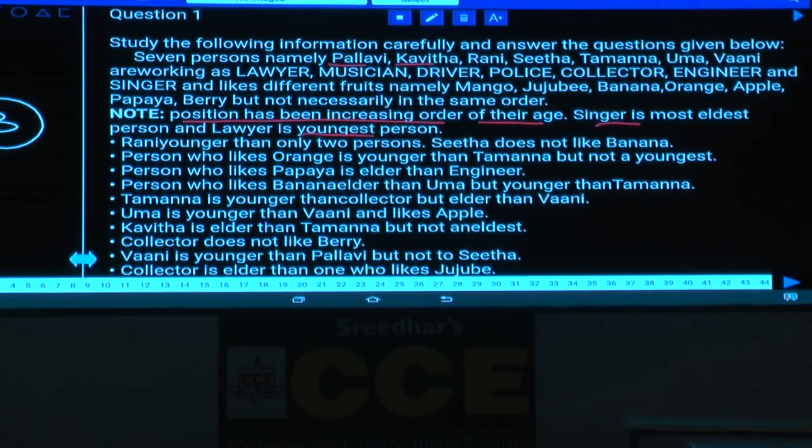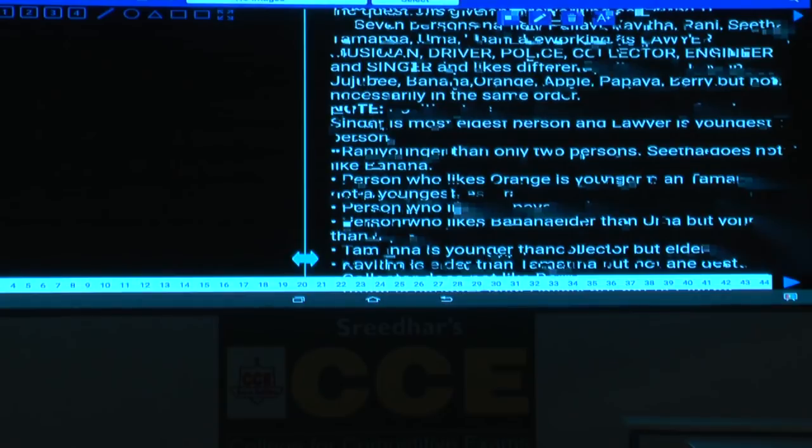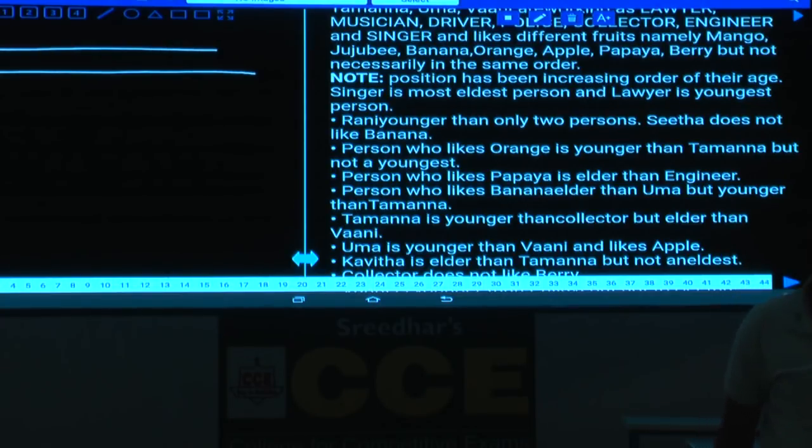Now in this one, how many persons are there? We are having only 7 persons. Now 1, 2, 3, 4, 5, 6, 7. This 1 to 7 is according to their ages. The eldest person is at the first place and the youngest person is at the last place.